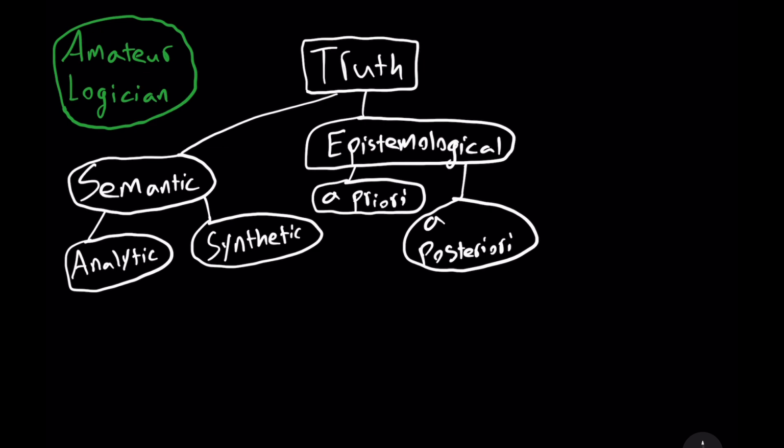Analytic truths are a priori truths, in fact, because we don't need extensive experience to discover something that is just given to us as a definition. But we have to be careful here, however, because an a priori truth does not imply that we need no experience whatsoever in the world to know a truth as a priori. However, an a priori truth can be known from the armchair, so to speak. We can close our eyes, reflect very carefully, and arrive at this a priori truth.